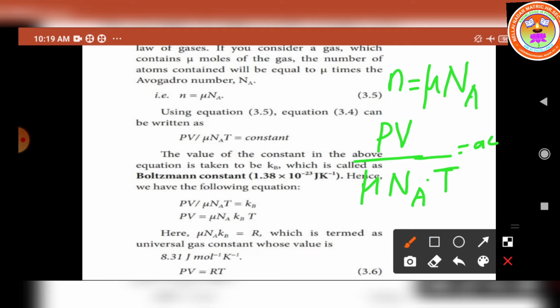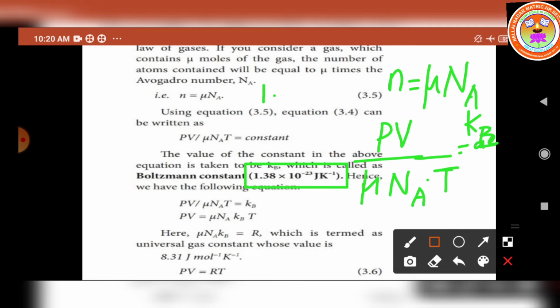So the value of the constant in the above equation is taken as K suffix B. Okay, so what is K suffix B? You have to take it as the Boltzmann constant. So PV by mu N suffix A into T is equal to a constant. The constant we have to replace by the term K suffix B. It's nothing but Boltzmann's constant. It is a constant value. This value is 1.38 into 10 power minus 23 joule Kelvin power minus 1.